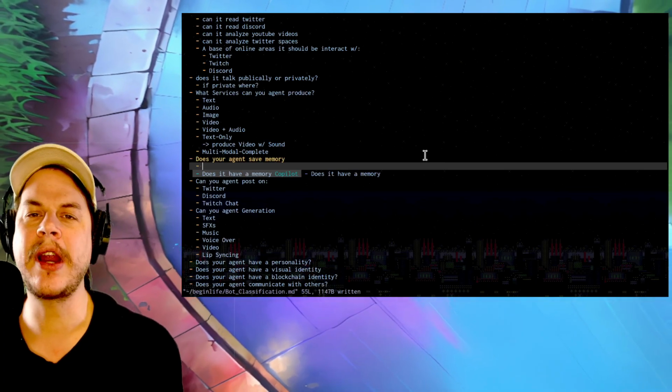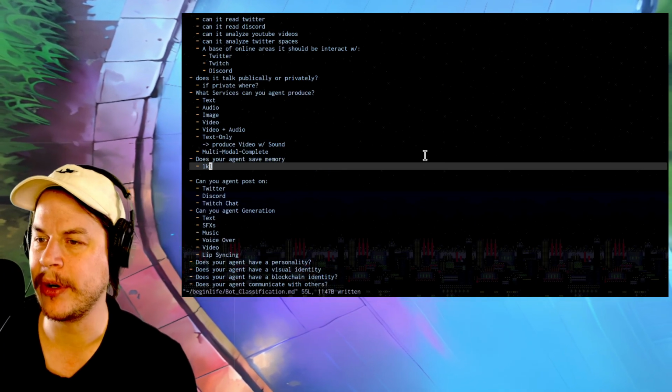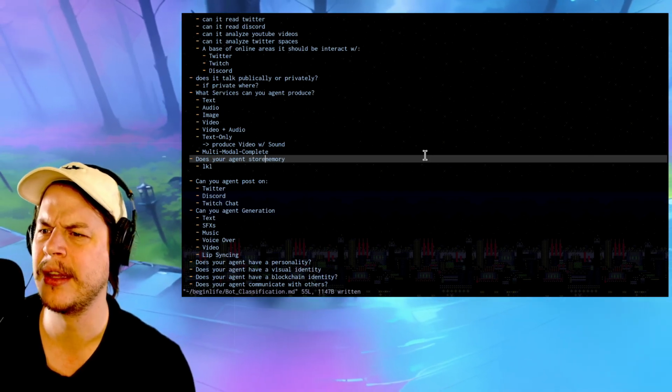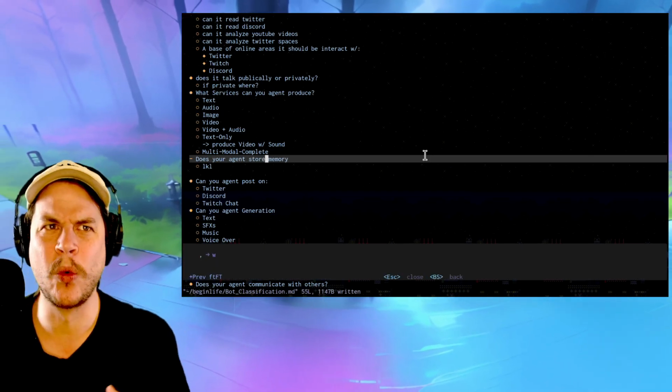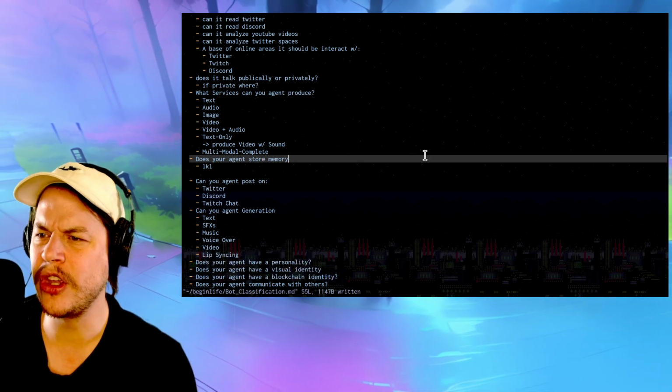Okay, does your agent store memories? I said save memories. It feels weird to say. Save feels like it is implying one state. Storing is storing lots of states. Does your agent store memories, right?